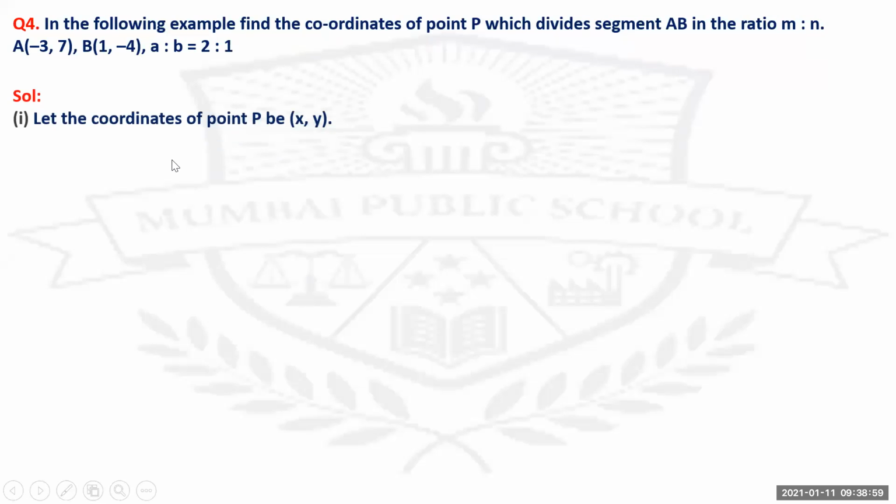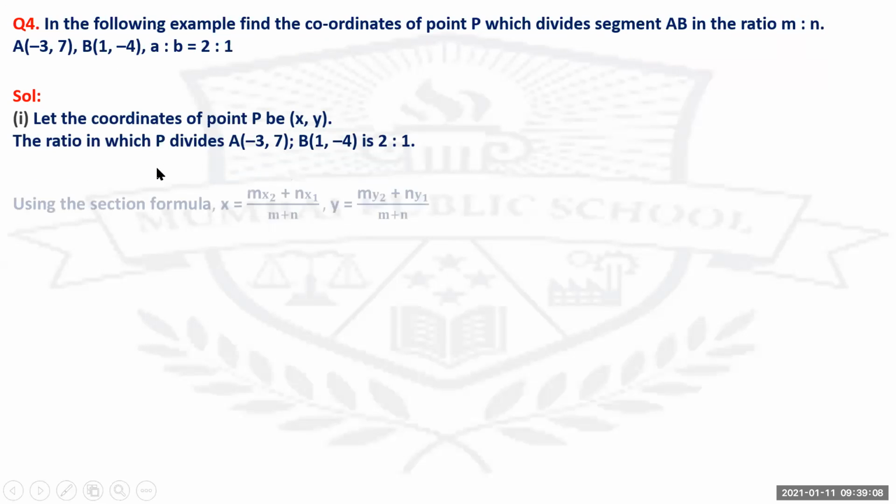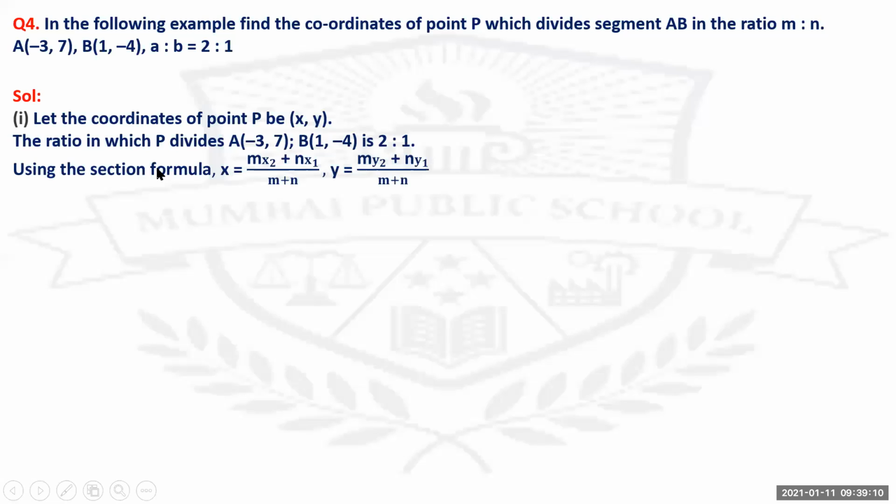So let the coordinates of P be x comma y, and the ratio in which P divides A (minus 3 comma 7) and B (1 comma minus 4) is 2 is to 1. So using the section formula, x equals (mx2 plus nx1) upon (m plus n), y equals (my2 plus ny1) upon (m plus n).